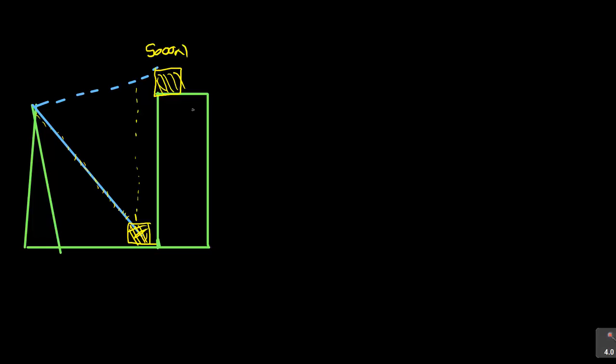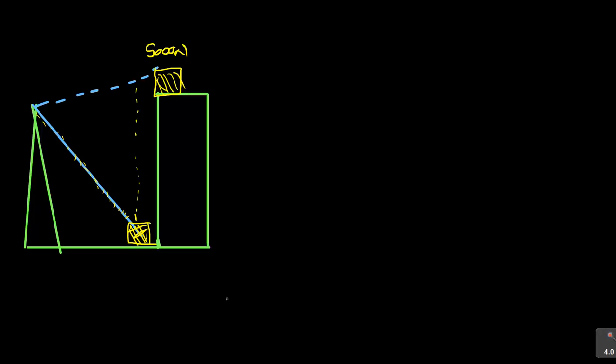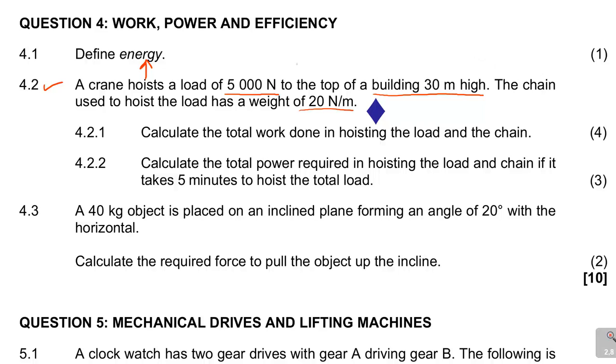And then to the top of a building 30 meters high. So if I look at this building, from here to there it is 30 meters high. All right, this is just to give you an idea of how this looks. The chain used to hoist the load has a weight of that.